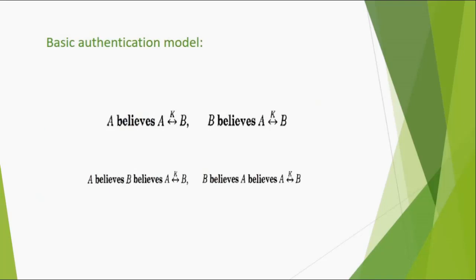So, in this paper, the author said that there is a good communication between A and B. If there exists a shared key, then the outcome should be like that. A believes there is a shared key between A and B, B believes there is a shared key between A and B. Also, A believes that B believes there is a shared key between A and B, and B believes that A believes there is a shared key between A and B. So these are the standard output.